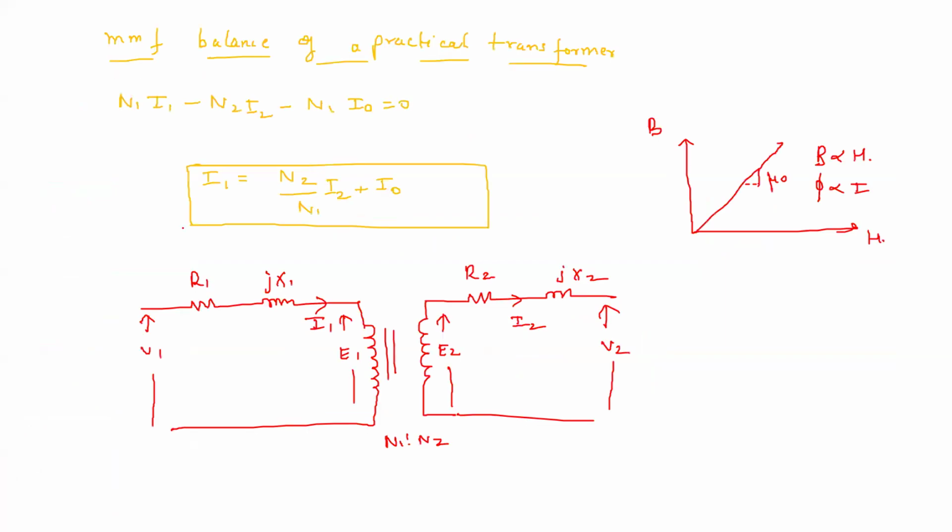So let us now do this. Okay, now you will see that we have drawn this current, right? But now this I1 has two components. One is this I0 and the other is N2 by N1 I2. Okay, so how will we represent it? We will represent it like this: R1, jX1.